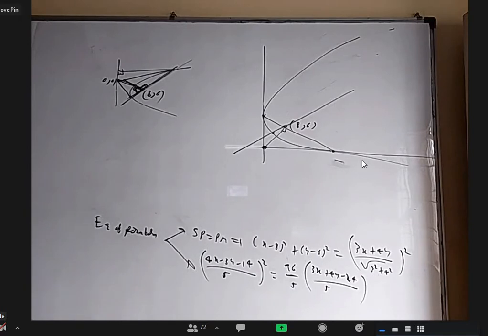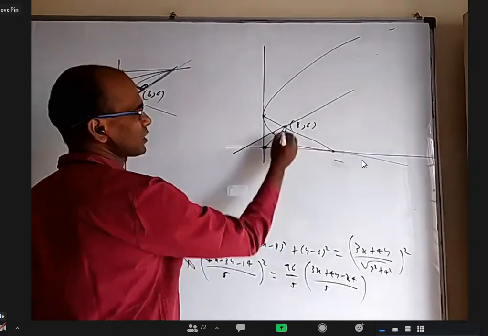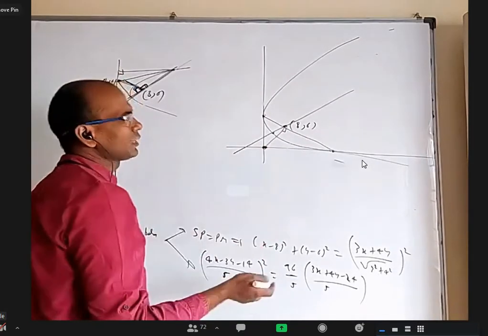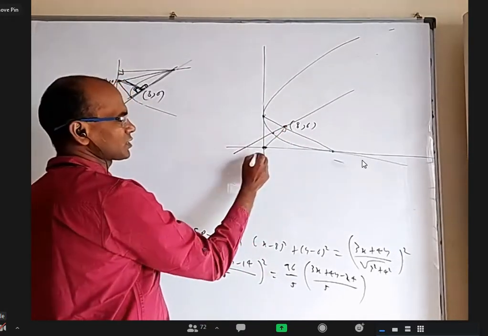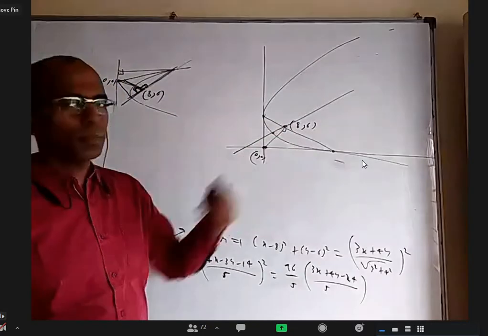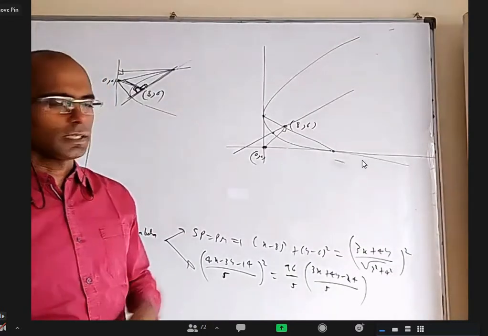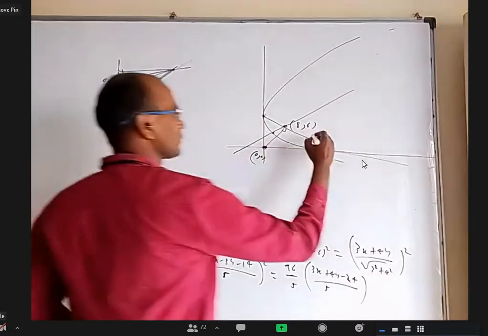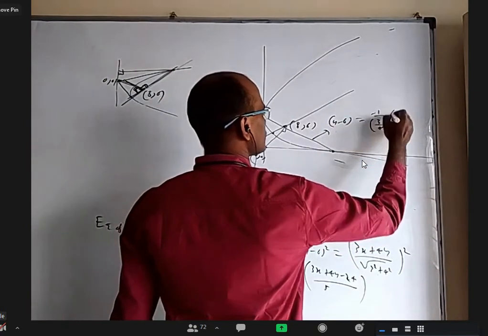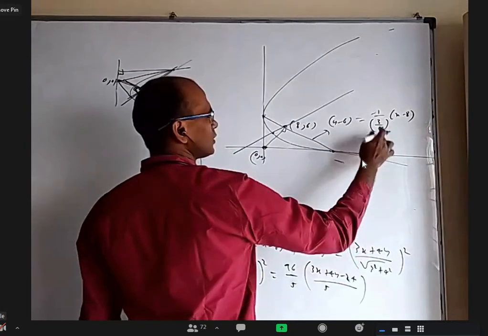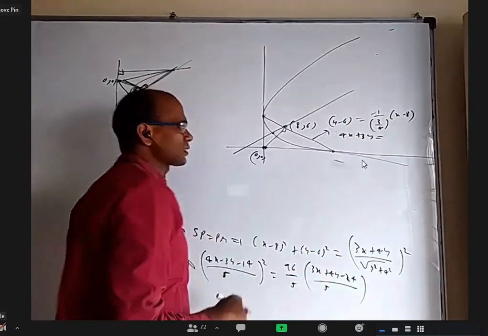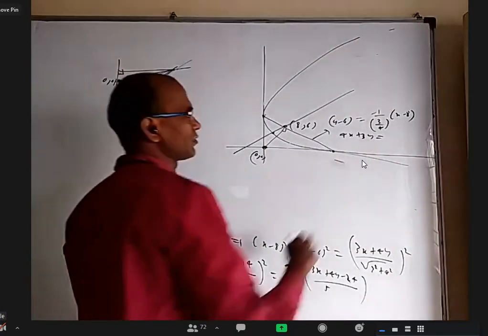Yes? Okay. You can even do it from the figure, take this as theta, you know this length is 10, and you know the inclination, based on that you can find this. If not, this point is (8, 6), this is (0, 0). This line's slope is 6 by 8, 3 by 4. So this line's slope is minus 4 by 3. And the equation of this line will be y minus 6 equal to minus 1 by (3 by 4) into (x minus 8). That is 4 by 3. So 4x plus 3y is equal to, when I put (8, 6), 32 plus 18, 50.